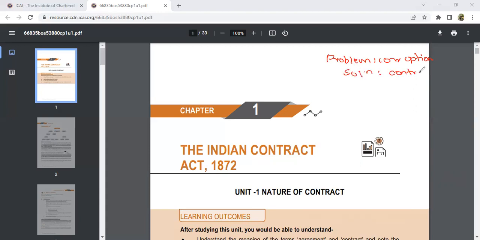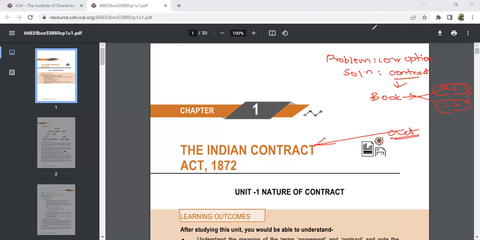Contract is nothing but where two people agree. As soon as they agree, they make some contract. Once they make a contract, they share the profit and losses equally according to that contract agreement. In the same way here, they made the book regarding that contract's rules and regulations. This book went to both houses of the parliament, Rajya Sabha and Lok Sabha. Once it was passed, it became the act. That is what we call the Indian Contract Act of 1872. So if you want to make any kind of contract now also, you go according to the act and make the contract.